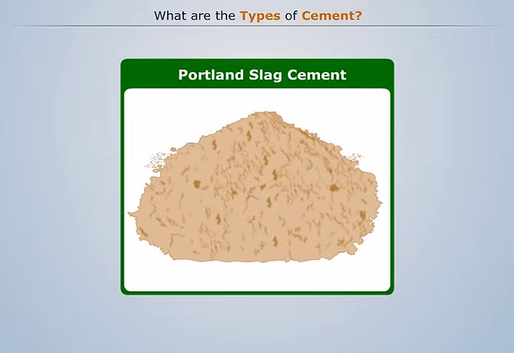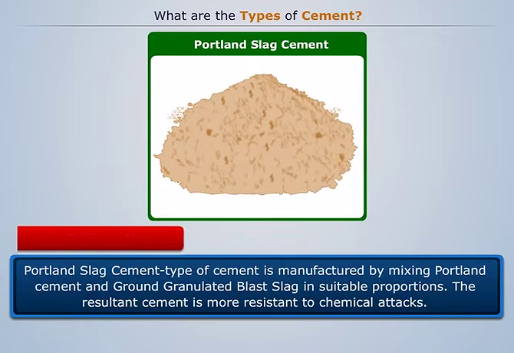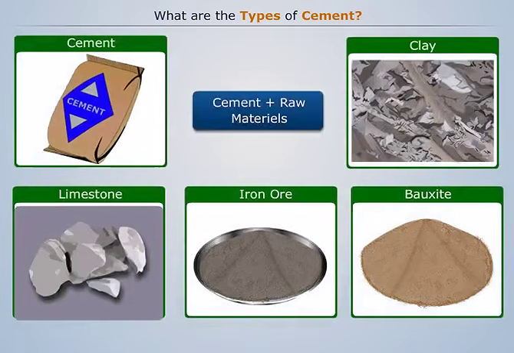Portland slag cement. This type of cement is manufactured by mixing Portland cement and ground granulated blast furnace slag in suitable proportions. The resultant cement is more resistant to chemical attacks. Thus, we can summarize as